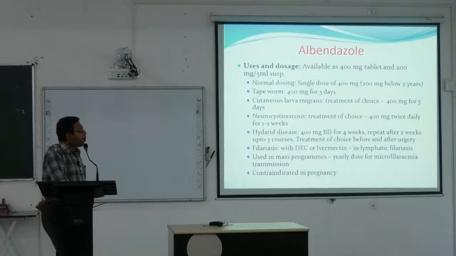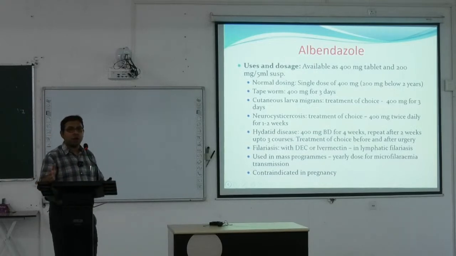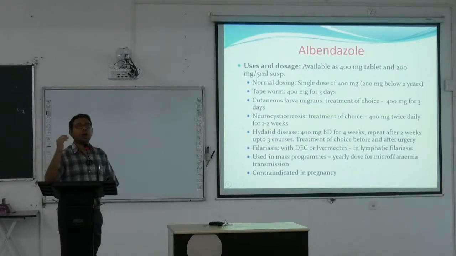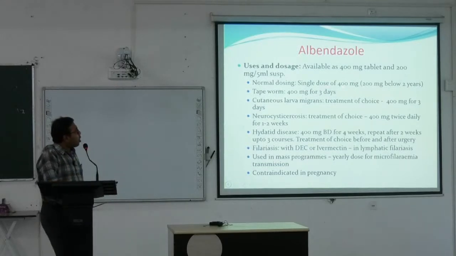Dosage: usually it is available as 400 milligram tablet and syrup. In most cases, when there is pinworm infestation, which is quite common in school-aged children, a single dose is usually given, and it should be repeated after 2 weeks because the ova can mature after 2 weeks, the ova of this pinworm or roundworm. So single dose 400 milligram.